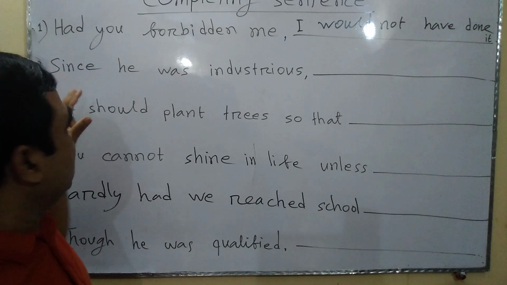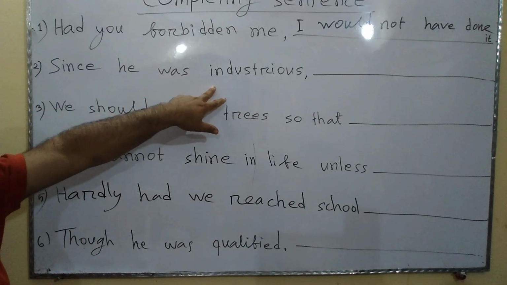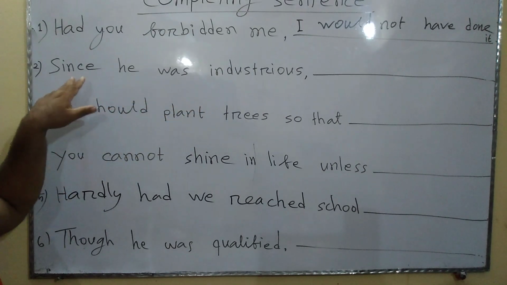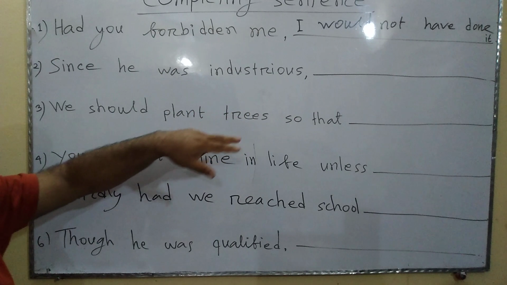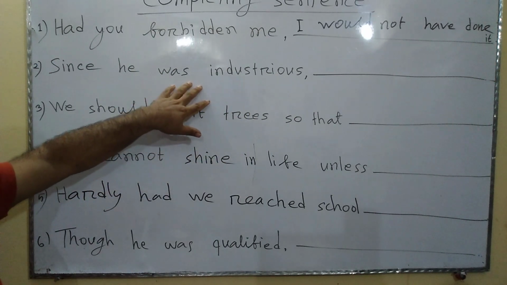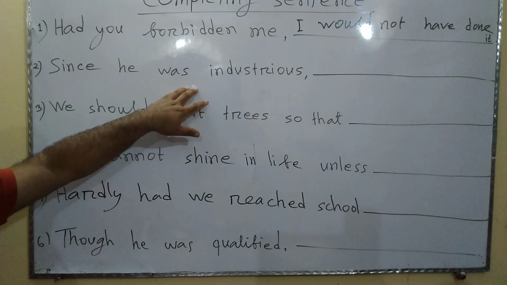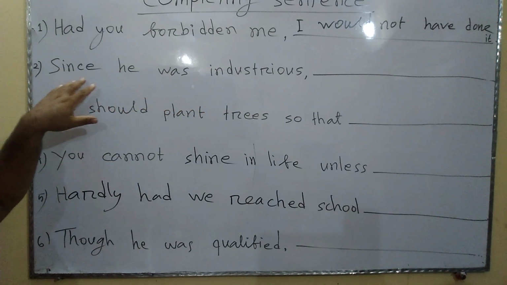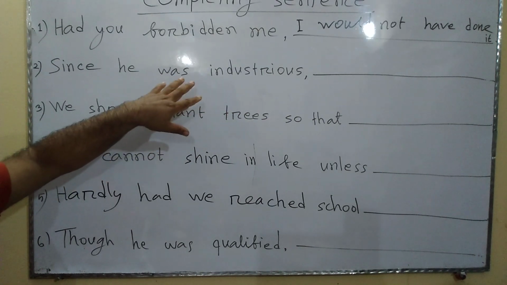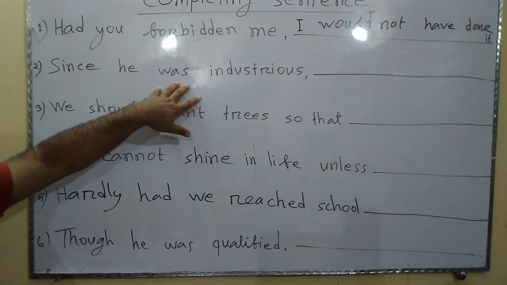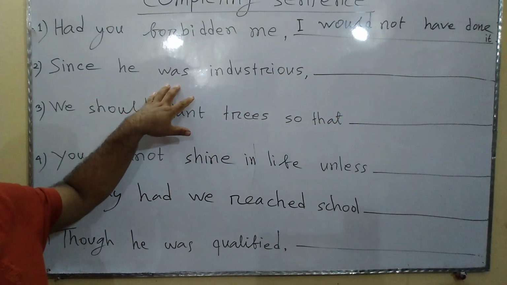The grammatical rule here: since, because, as, these three conjunctions combine such sentences in which one sentence is the cause and another sentence is the result. Here, he was industrious. This is the cause. You have to write the result of this cause.